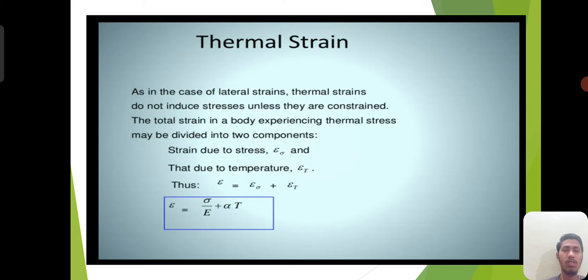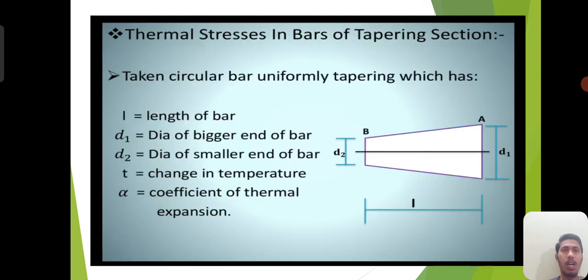Strain equals epsilon of sigma plus epsilon of T, and overall the equation we get is epsilon equals sigma by E plus alpha into T. Now, thermal stresses in a bar of tapering section. Take a circular bar of uniformly tapering section which has length